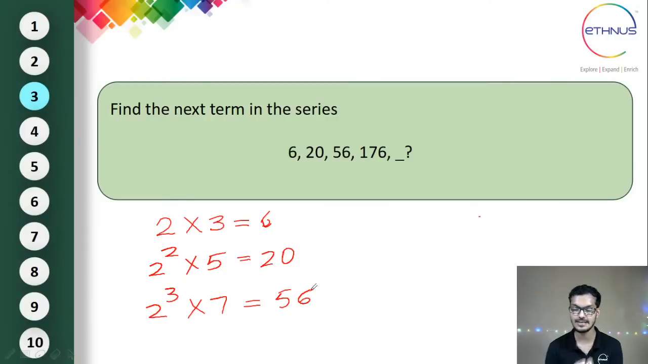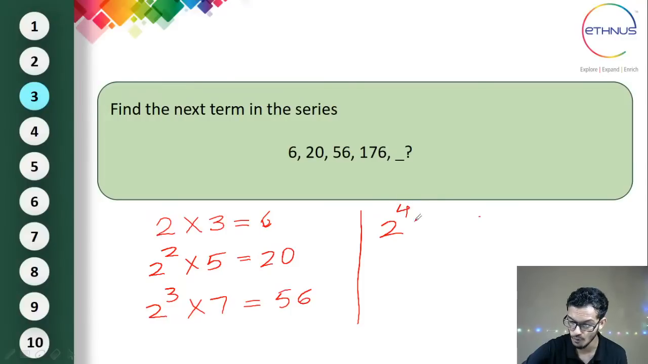And if you see the next one in the series, we can definitely guess that it will be something like 2 to the power of 4 into the next number. We have 3, 5, 7. So you might be wondering the next thing could be 9, right? So 2 to the power of 4 into 9, 16 into 9. But here you have 176. But is 16 into 9 going to give you 176? Let me know in the live chat.